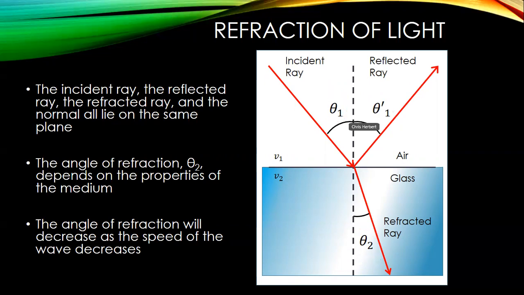We notice that as we go from the faster medium, in this case air, which has an index of refraction of about 1, where we're traveling about 3 times 10 to the 8 meters per second, when we enter the glass, we're now traveling at a slower speed, about 2/3 the same speed. And the refracted ray has a smaller angle than the incident ray. So we can say here that θ2 is going to be less than θ1, even though the speed in 1 is greater than the speed in 2.